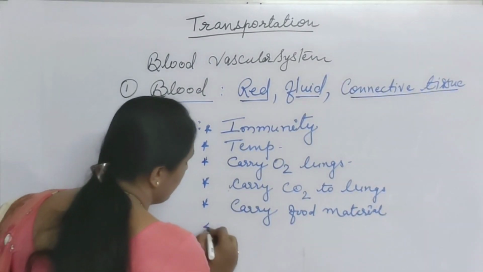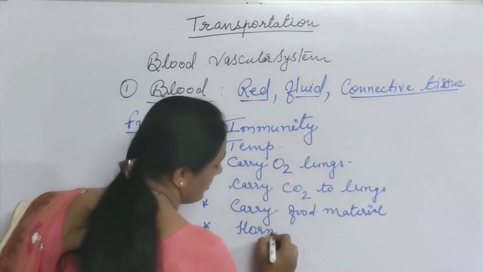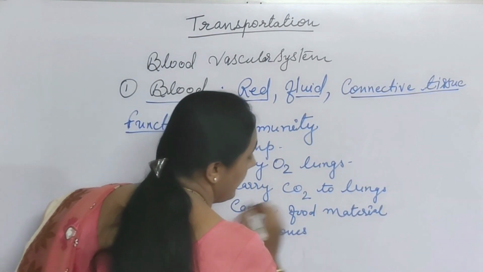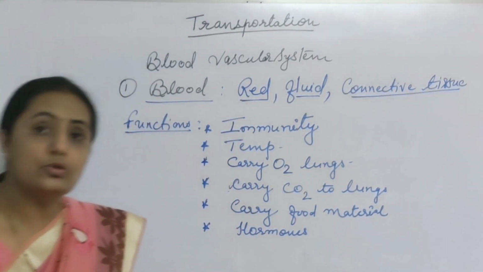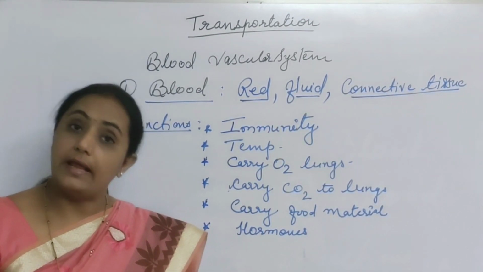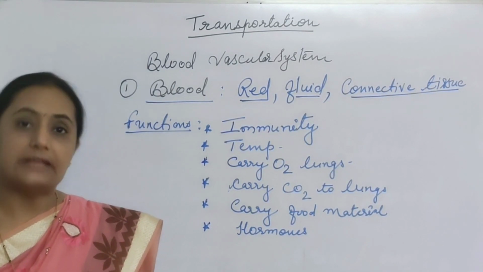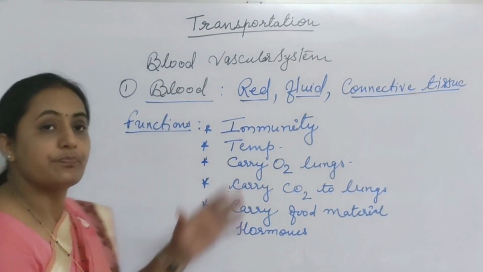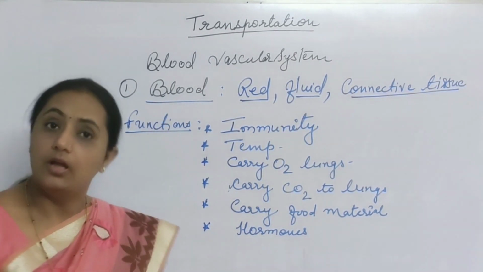Then it helps to carry hormones. Endocrine glands secrete hormones into the bloodstream. So blood helps to carry those hormones and transfer them to the target region. In this way, with many functions, blood is important for our body.